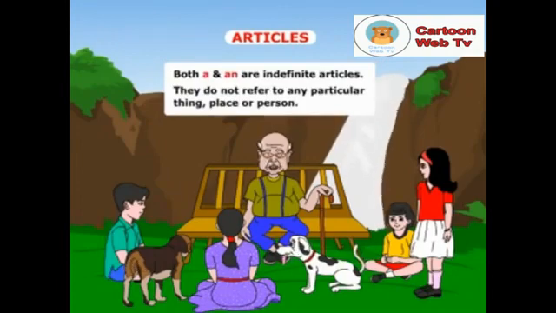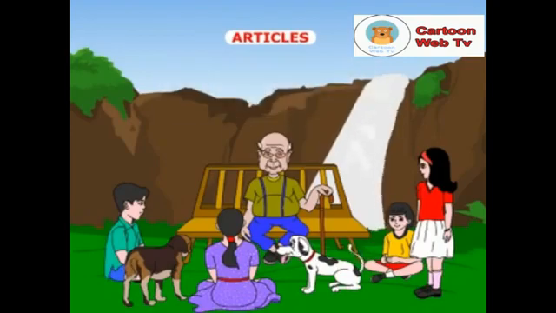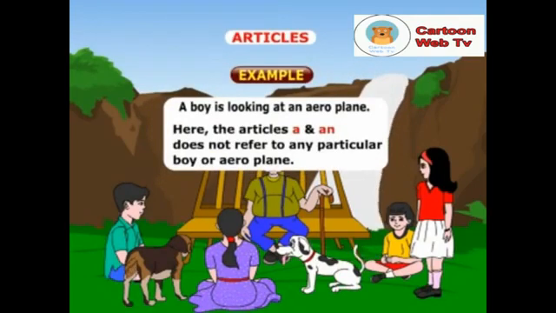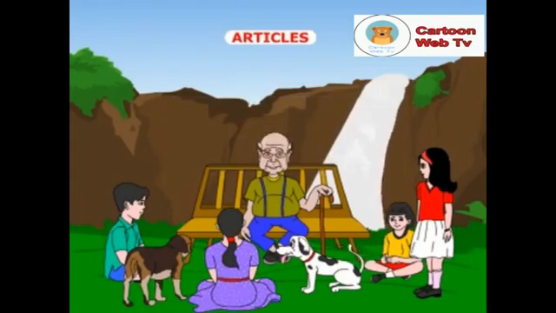Keep it in mind that both a and an are indefinite articles. They do not refer to any particular thing, place, or person. Example, a boy is looking at an aeroplane. Here the articles a and an do not refer to any particular boy or aeroplane. Well, who is going to tell about the article the?